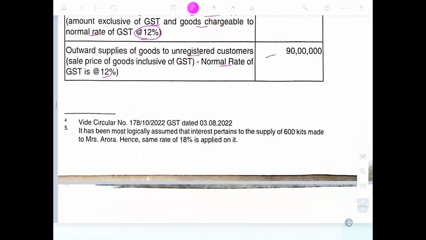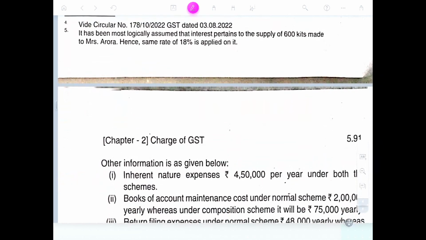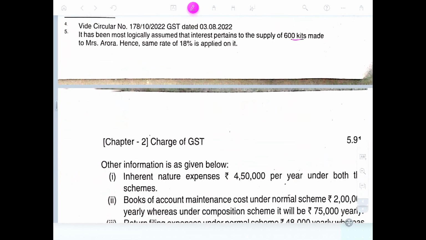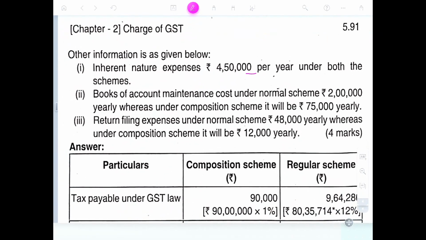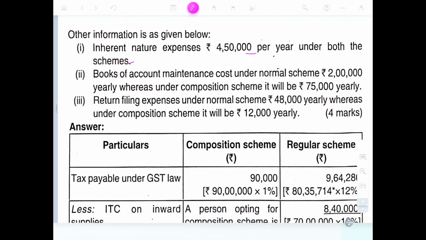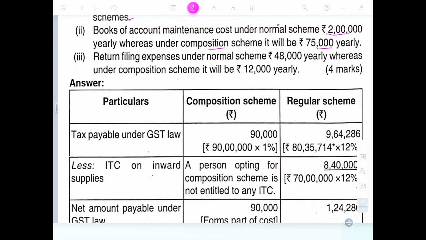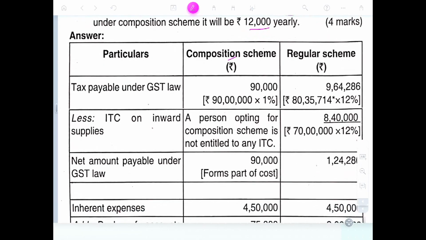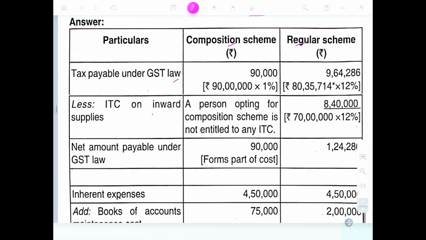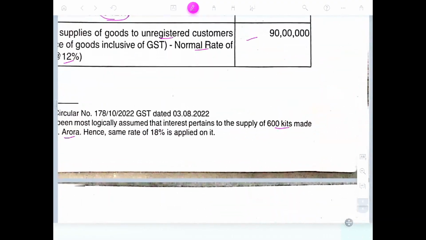Assume that the interest pertains to a customer, which may be ignored. Other expenses are like 50,000 per year under both the schemes. Books of accounts maintenance costs around 2 lakhs a year under the regular scheme, however under the composition scheme it will be 70,000 per year. Return filing expenses are normally 40,000 a year, whereas under the composition scheme, 12,000 per year. Composition scheme versus regular scheme, tax payable under GST. Composition: 90 lakhs into 1 percent.